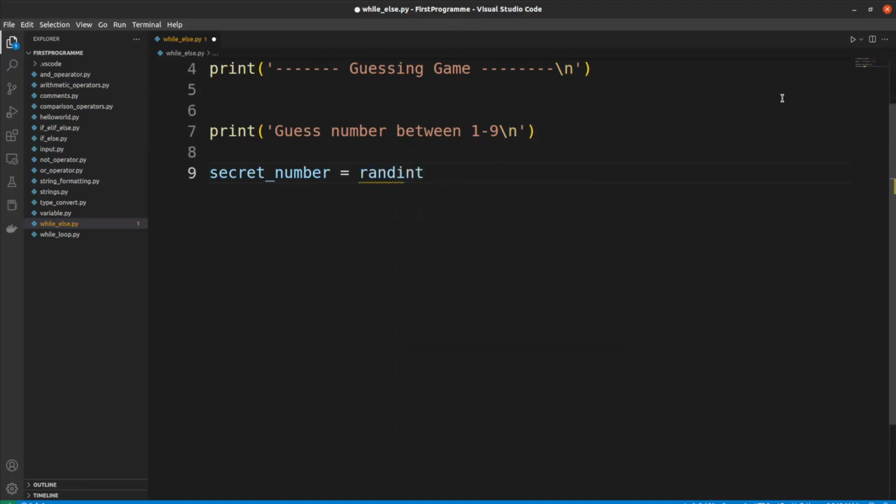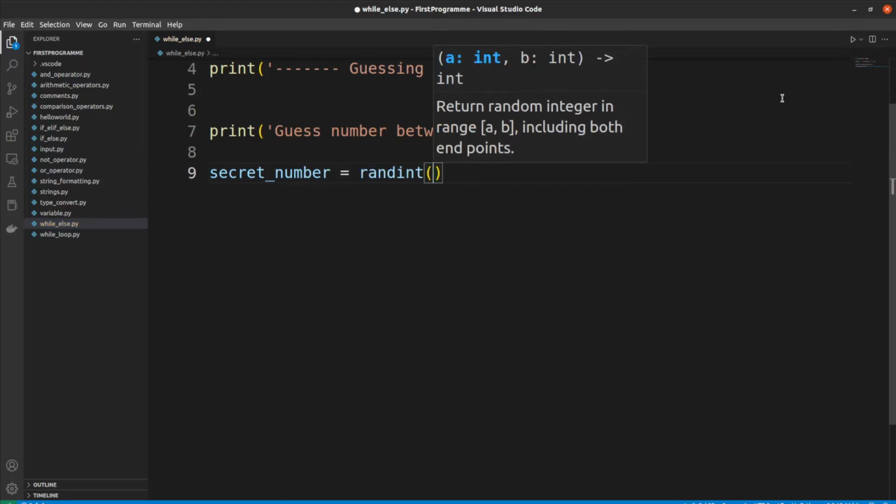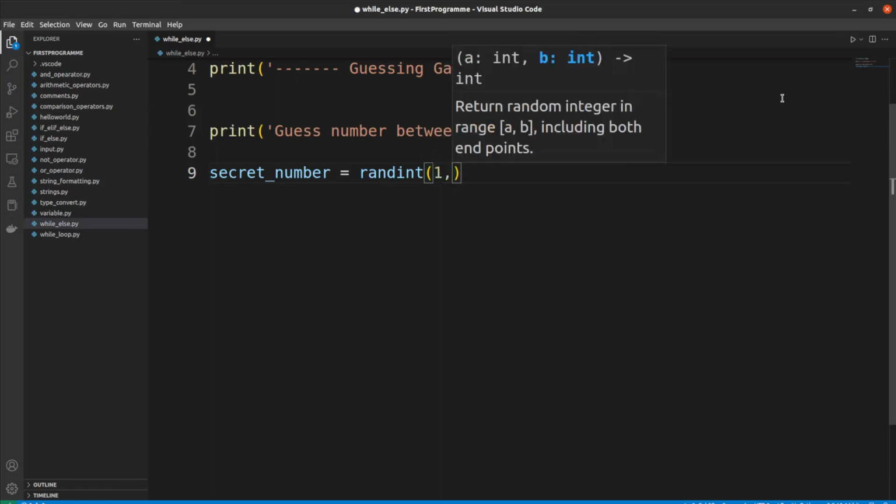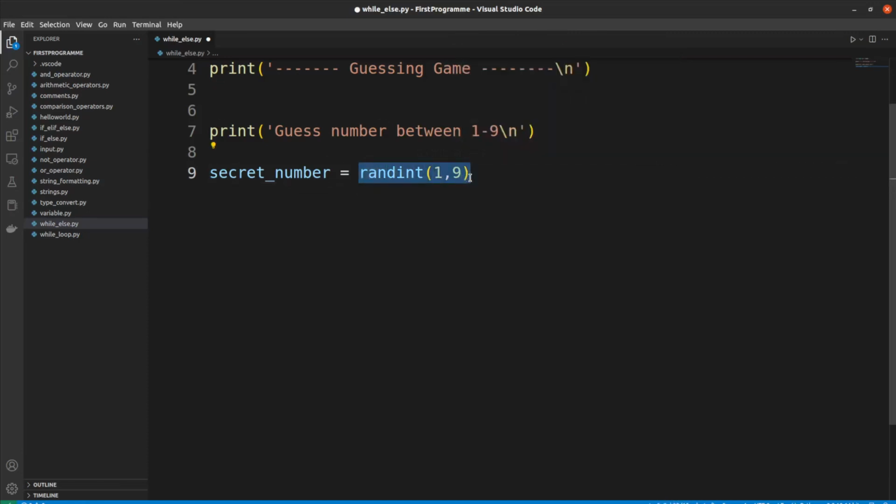We need to pass two arguments for this function, which is the range. So I put 1 to 9 as the range. So this function will generate an integer between 1 to 9, and this integer will be a random value.